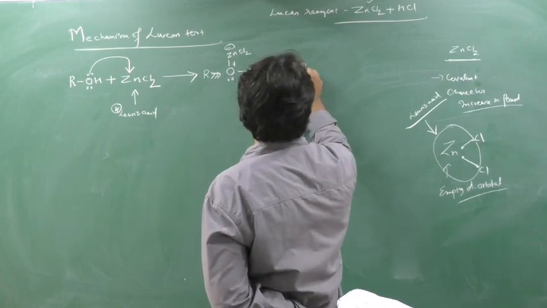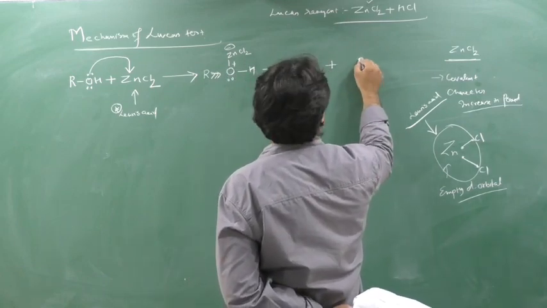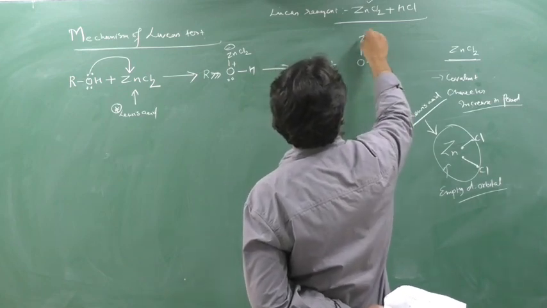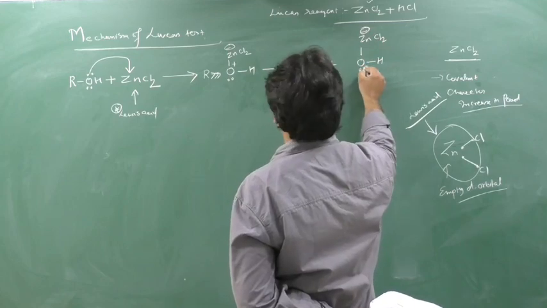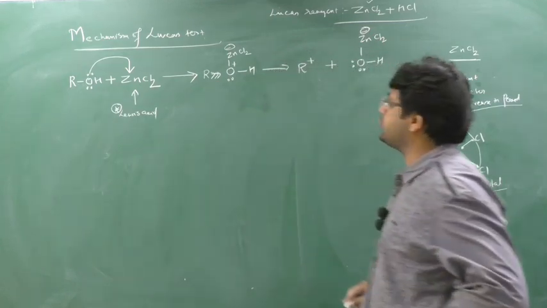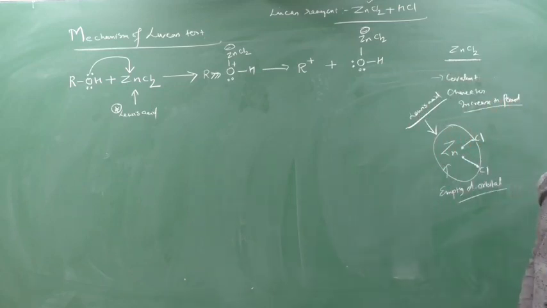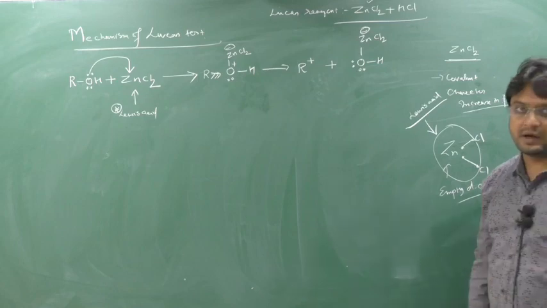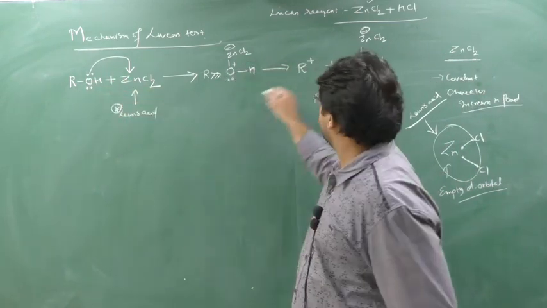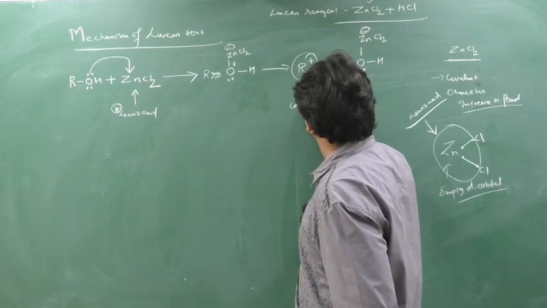So what will form? It will form here R plus, O, here H, here ZnCl2 and here minus. There were 2 lone pairs here and he has taken the electron, so 1 more lone pair will be created. Oxygen has the capacity to make 2 bonds. So there are 2 bonds, means when there are two bonds, no sign will come. Now this R can be 2 degree, 1 degree or 3 degree, means this R is now a what? Now this R is a carbocation.